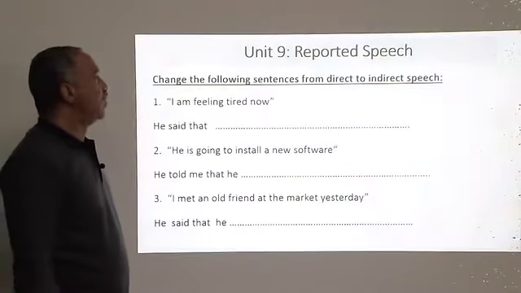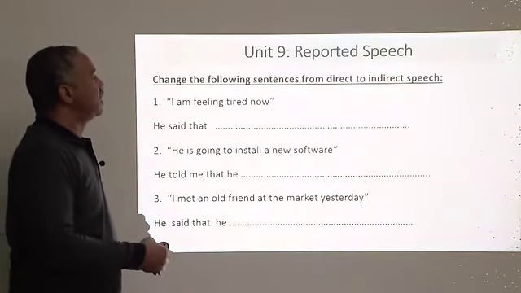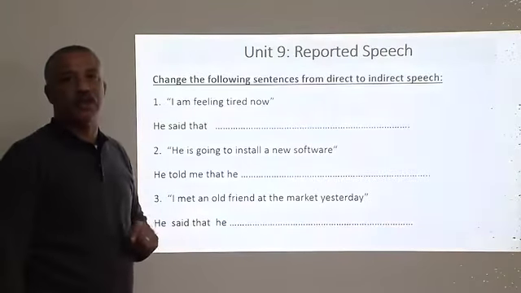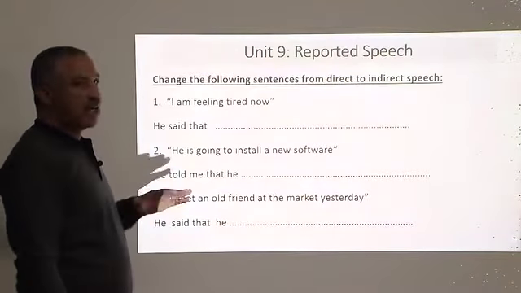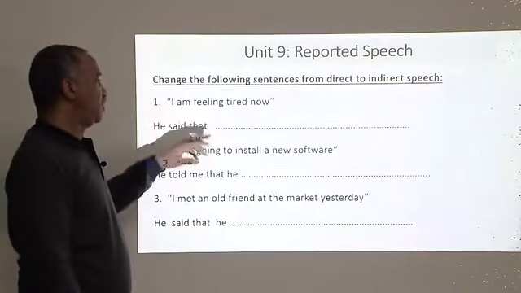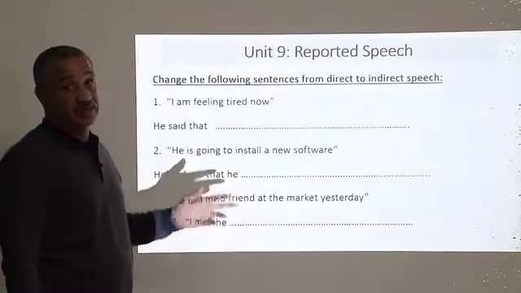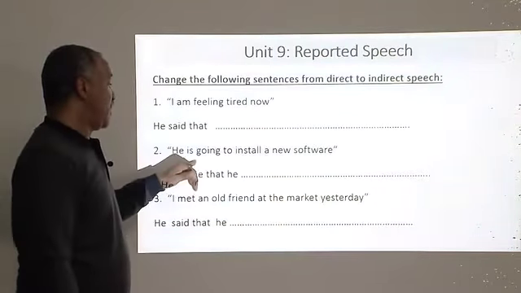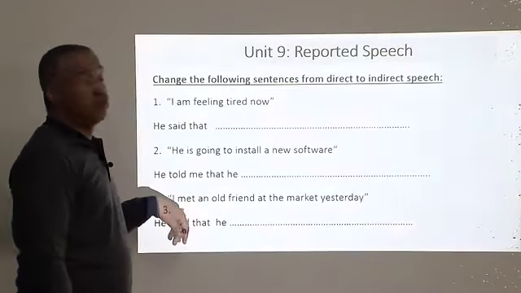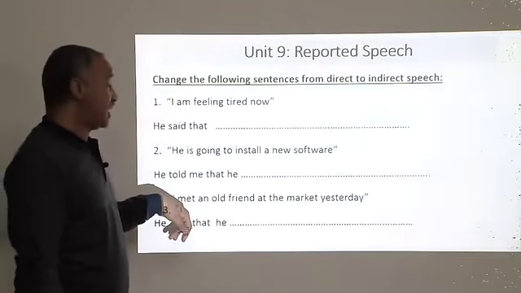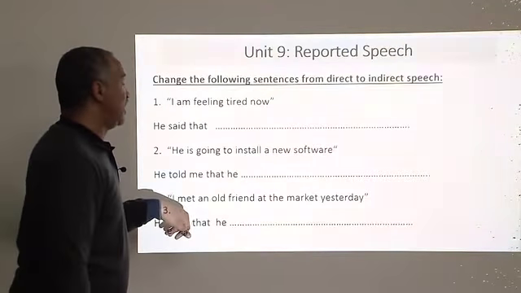Okay, let's go on now with the following section, in which we shall have a brief look at reported speech. Now here we have some sentences. I just briefly remind you that when we have the present progressive, it becomes the past progressive. When we have is going, of course, simple past, was going. And then I met, the simple past, becomes past perfect in indirect speech.